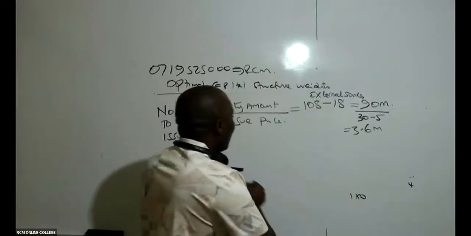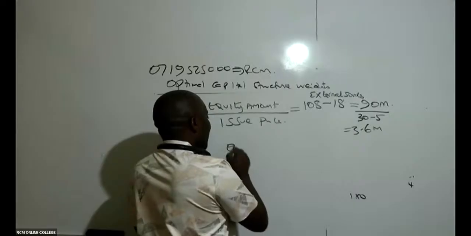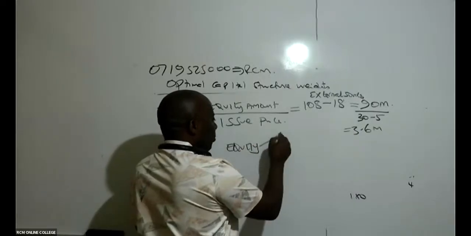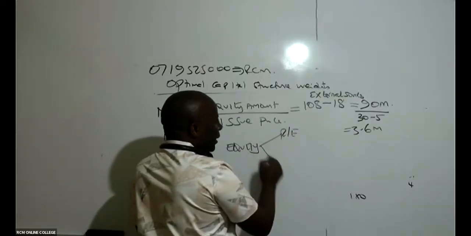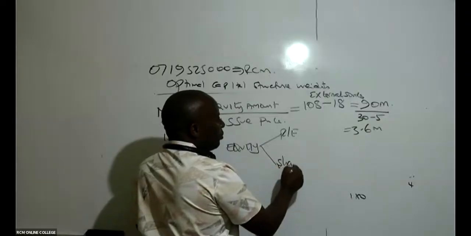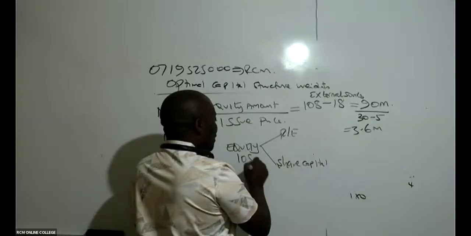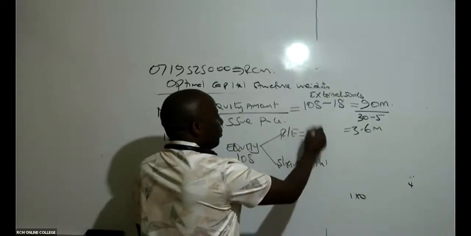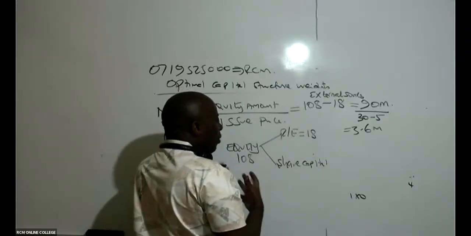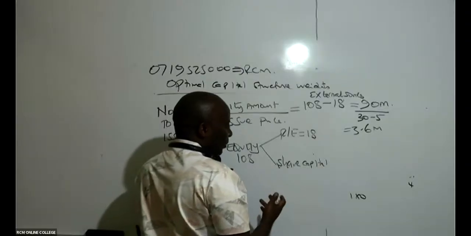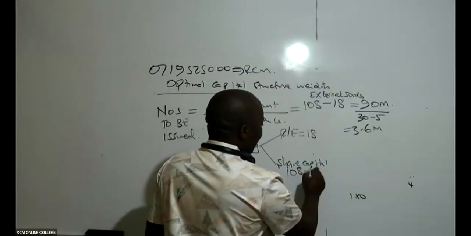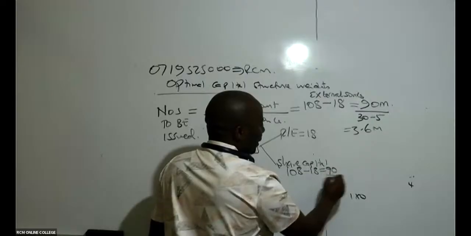But equity has two components: retained earnings and share capital. The total equity is 108, and retained earnings will be 18. So the share capital will be 108 minus 18, which gives 90.